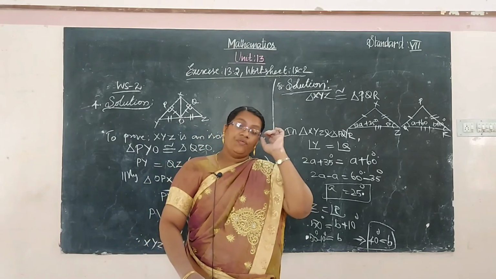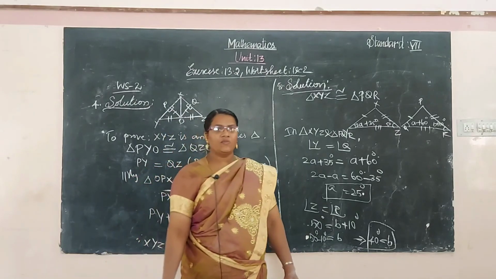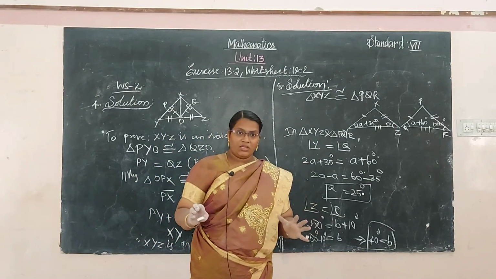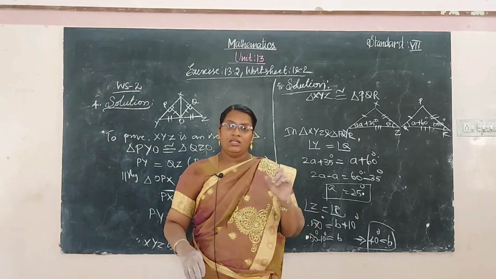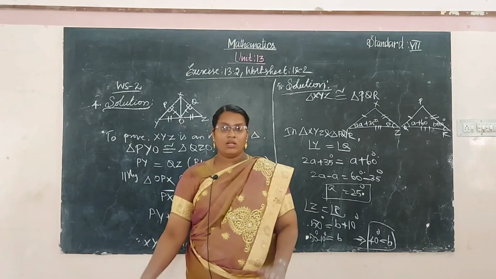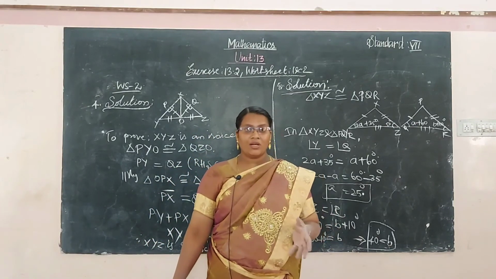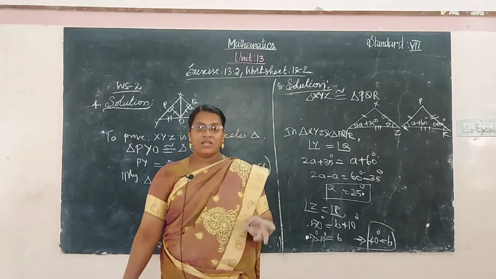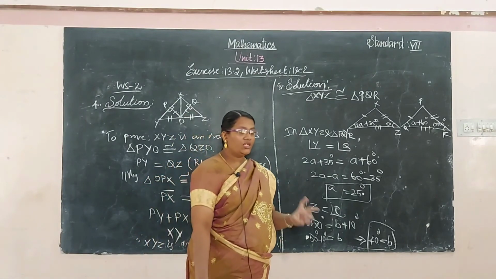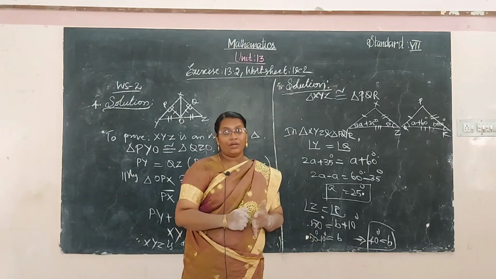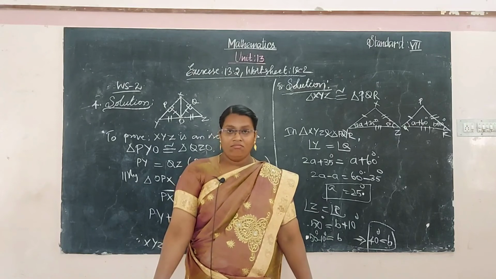Okay, in this chapter what did we learn? We have learned about congruence. Congruence means two objects that have identically the same shape and same size. Then we saw some geometrical congruent shapes: line segment and angle. What is the condition for congruence of line segments? Line segments having the same length.